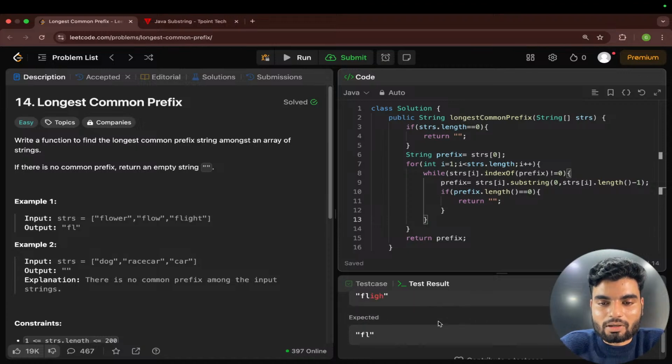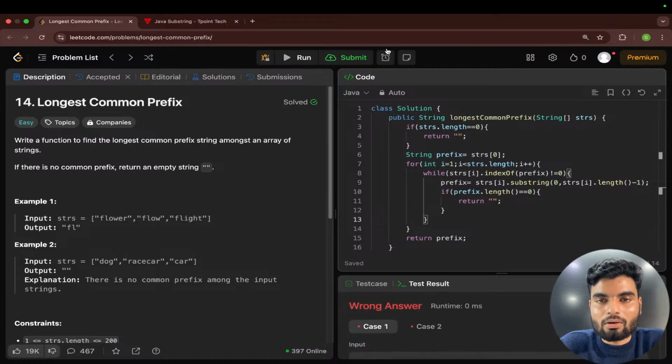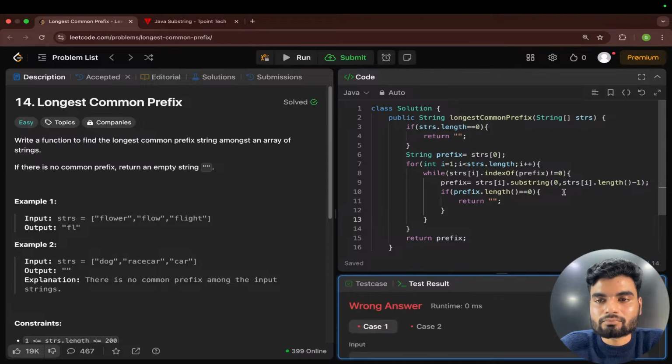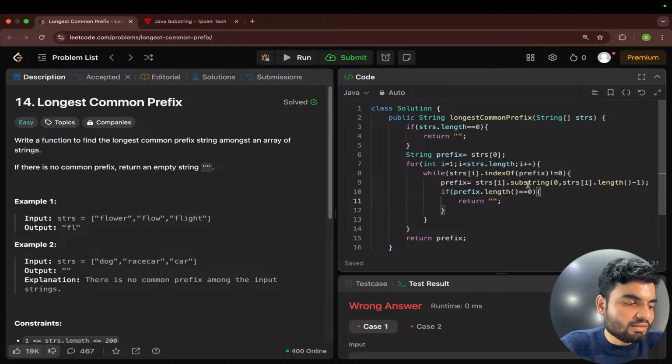So what is the problem here? I'll check it anyway. This is not working properly here in Java. In Java, actually, strings are not directly manipulatable. That is the problem. So strs[i] we have same as Python, nothing different here.